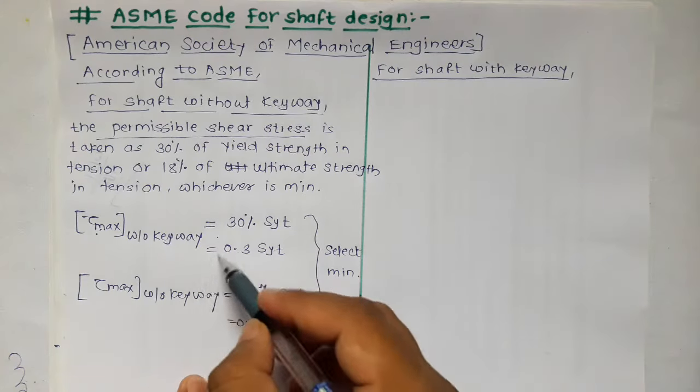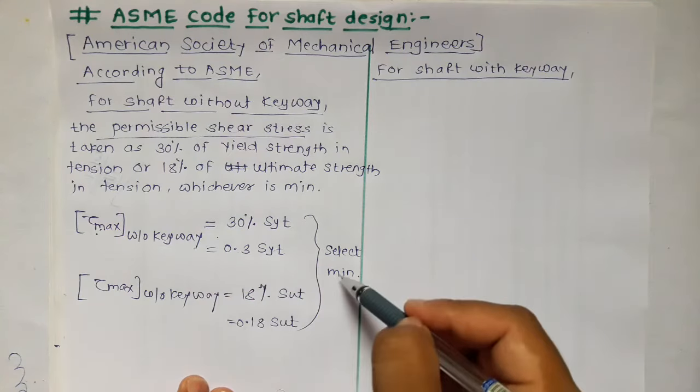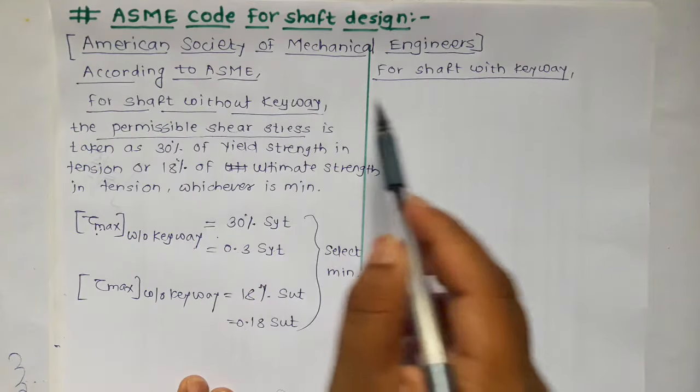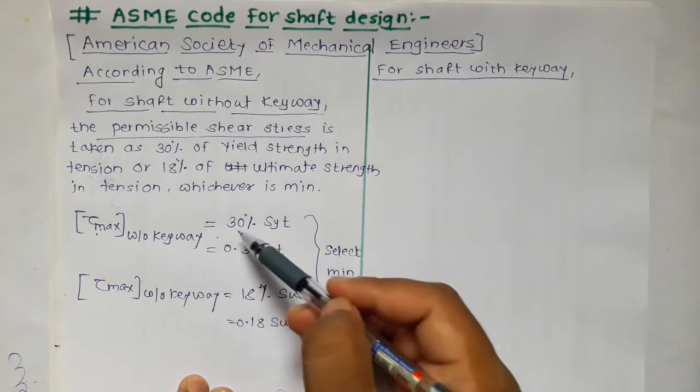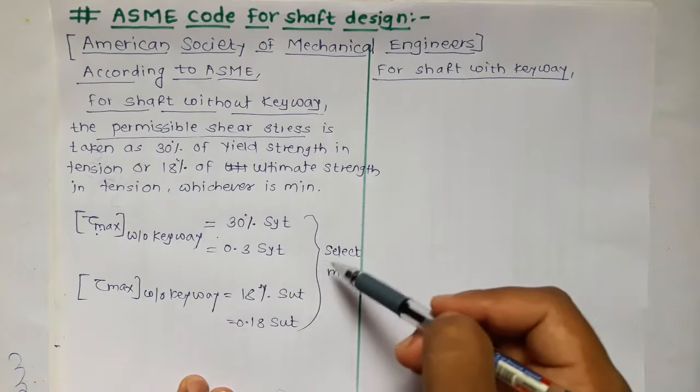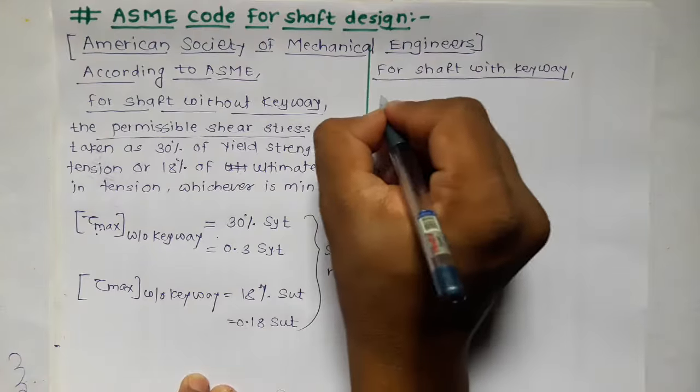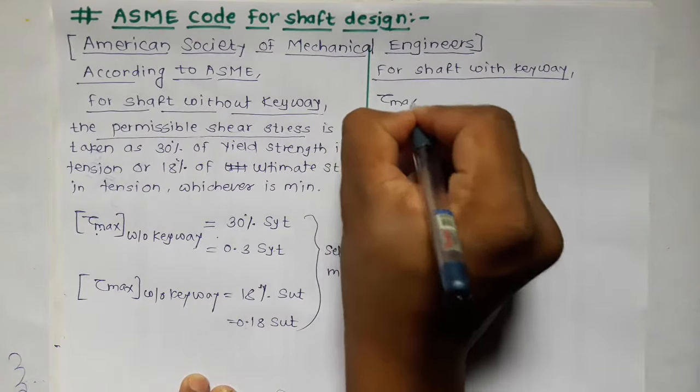That means whatever minimum value we got here can be taken as permissible shear stress for shaft without keyway, but for shaft with keyway we have to reduce the minimum value that is selected here, and we have to reduce it by 25%.